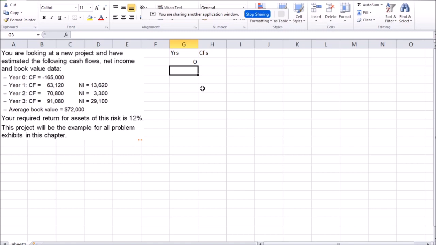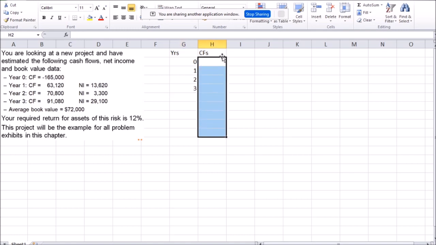I need to build those factories first, so I'm going to have a negative cash flow first. And then I have my investment horizon going into 3 years for this example. So perhaps this business idea is only going to last for 3 years.